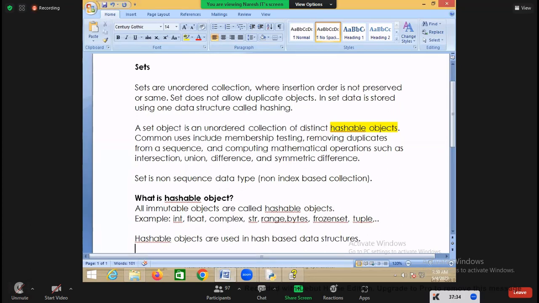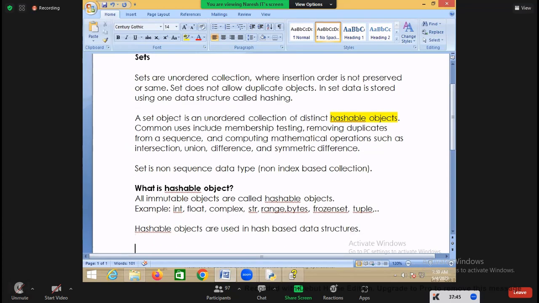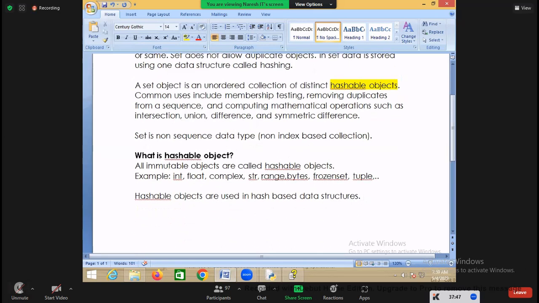Unordered means you cannot read by using position. So these sets are unordered, and you cannot read these values by using position. Hashable objects are used in hash-based data structures, so a set uses a hash-based data structure for organizing.